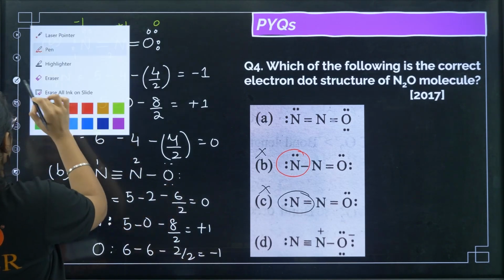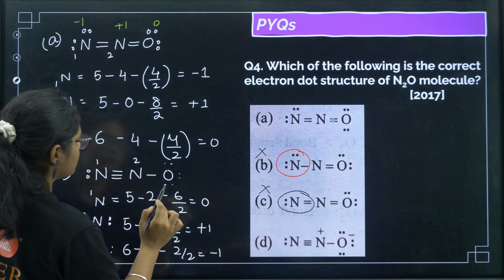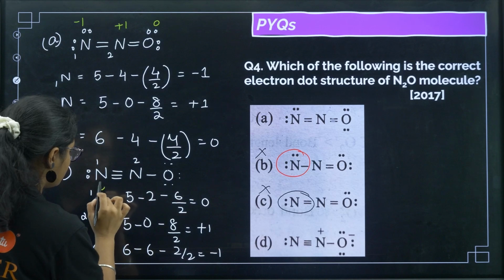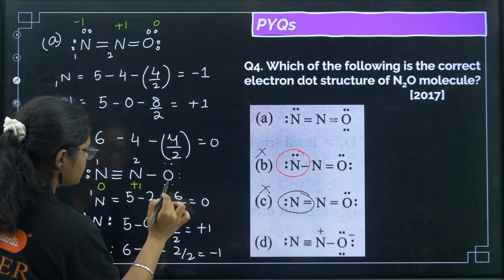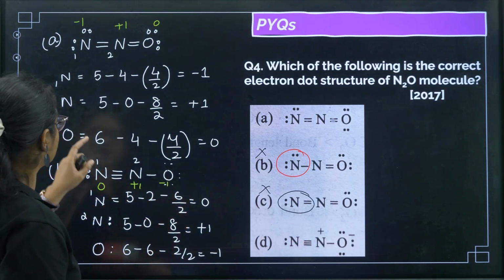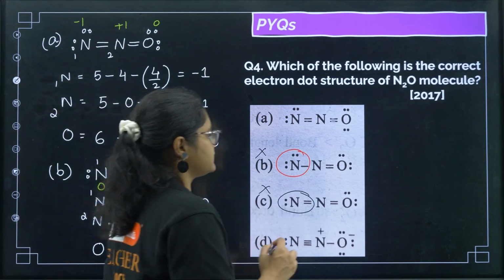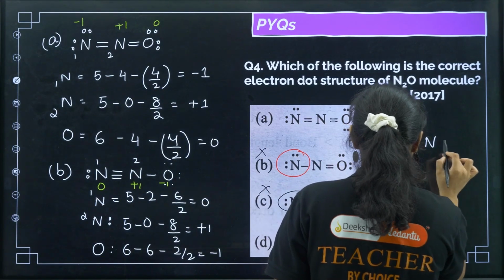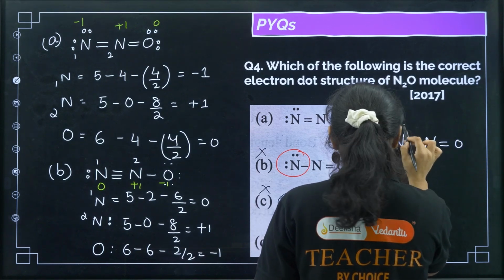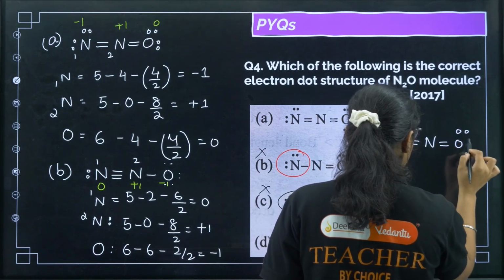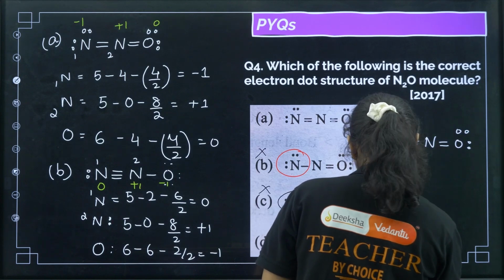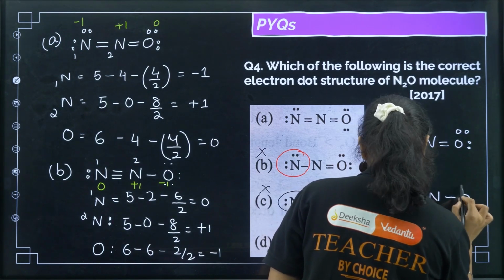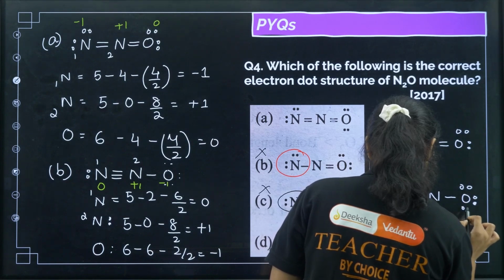So we get the formal charges that we are getting here. I can write the formal charges in a different color. So this is 0, this is plus 1 and this is minus 1. Okay. Now we will write down the formal charges on this side. So we have N, N, oxygen, and here I have these charges. And the second structure is like this, triple bond, N, and then oxygen, and we have 6 bonds.